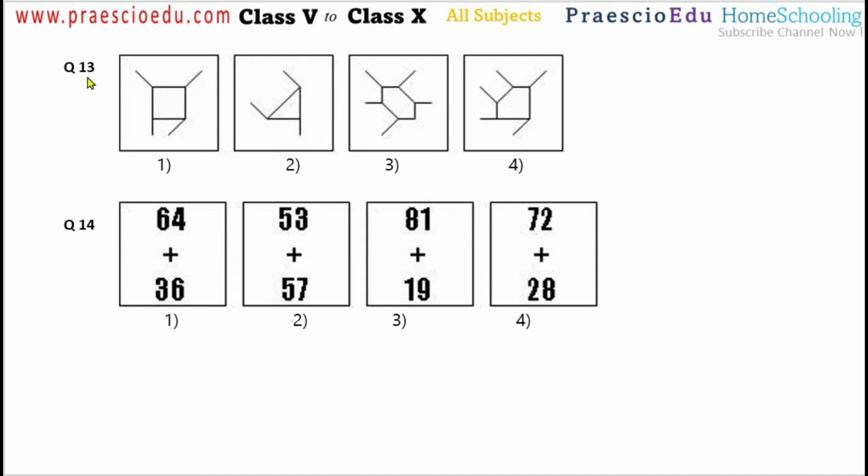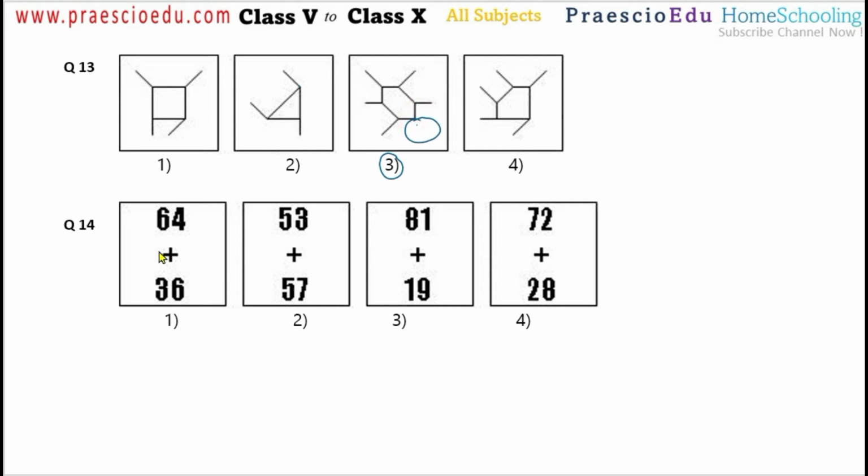Now question number 13, here the square is there, so all the vertices of the square have lines, so four corners, four lines. Here the triangle, so three vertices, or we can say three corners, so three lines. Here the hexagon is there, but only five corners have a line, one line is missing. Okay, here the pentagon, so five lines are there, so option number 3 is different because one line is missing.